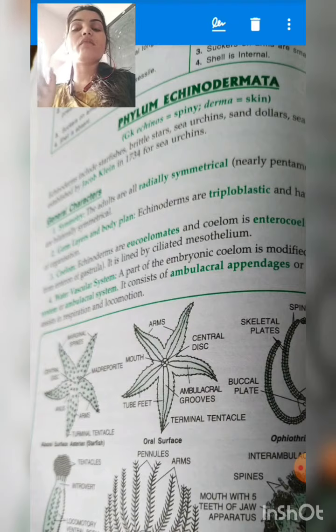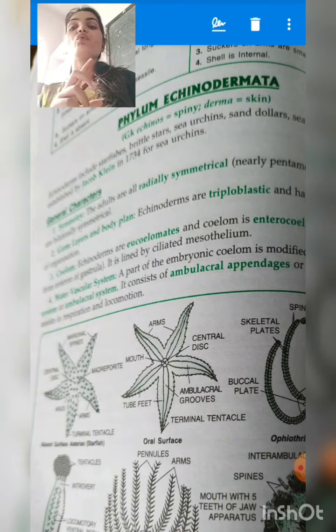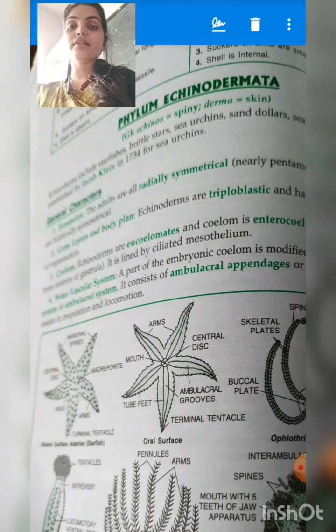Means from wherever you divide the animal, it will divide into two equal parts. When the animal has more than two, symmetry means if you use two lines or more than two lines to divide the animal into equal halves, then it will be radial symmetry.